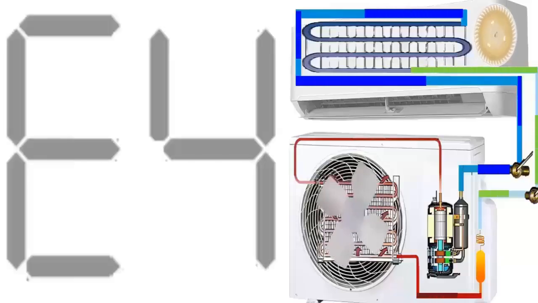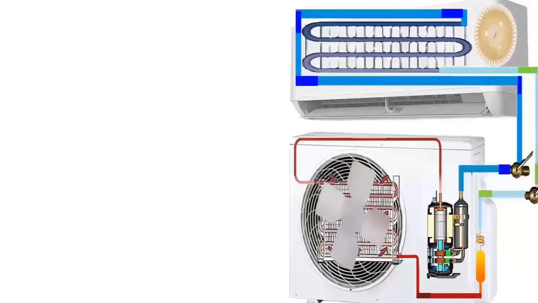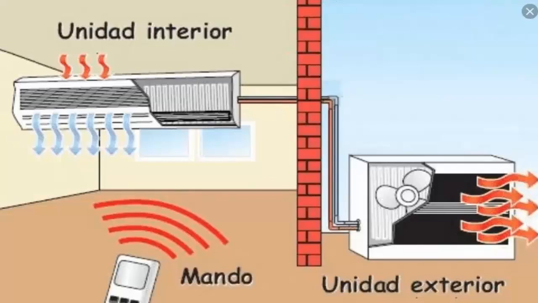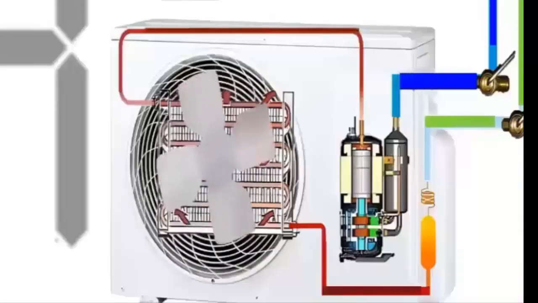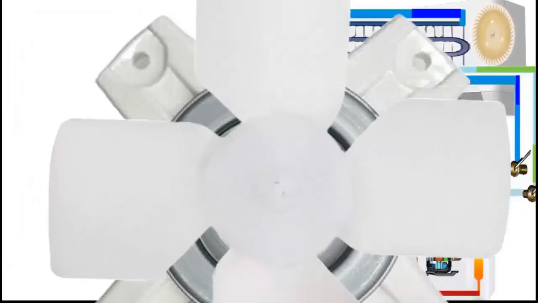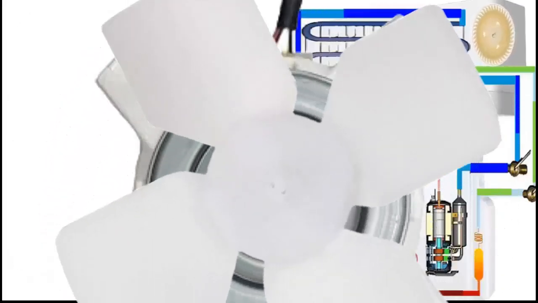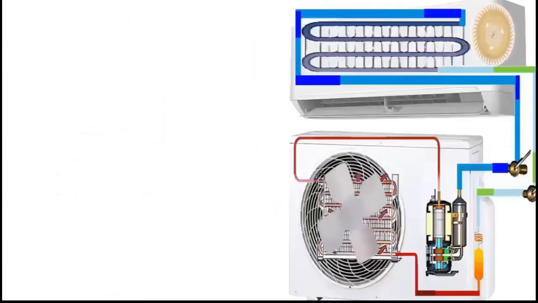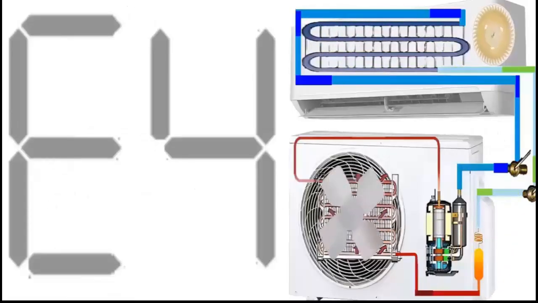2. If the error continues, perform a visual inspection of the outdoor unit. Check the coil's cleanliness and the proper functioning of the fan. It is recommended to clean the coil to improve the unit's efficiency. Additionally, ensure that the fan blades rotate freely when the unit is off. 3. Check the condition of the pipes and their proper insulation.